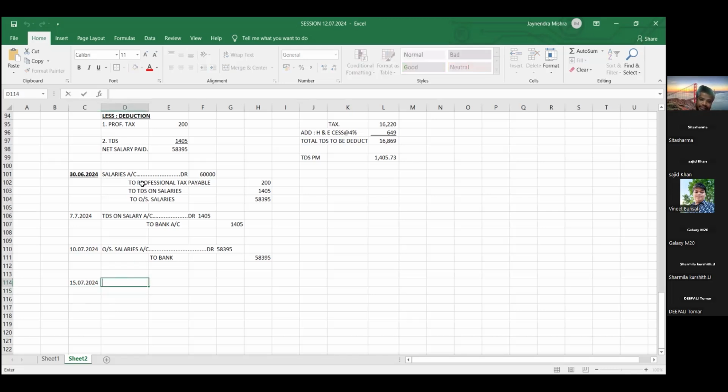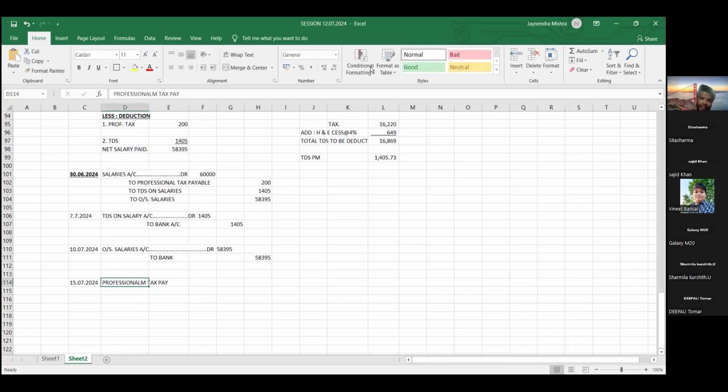So TDS is also a liability. Liability has credit effect. Once it is paid, it will have debit effect, right? Professional tax: previously, you have credited it.